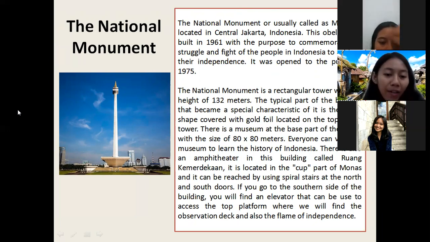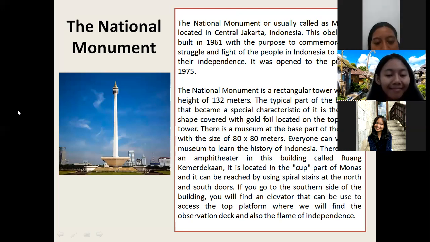The identification part of both texts is written at the beginning of the first paragraph. Meanwhile, the description part is written in the second paragraph. I think there is no difference in the structure of these texts. Thank you.